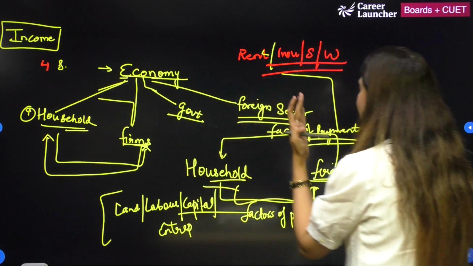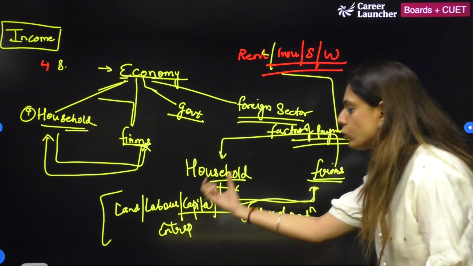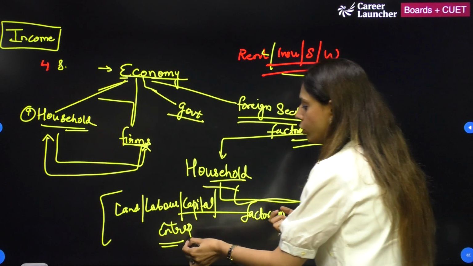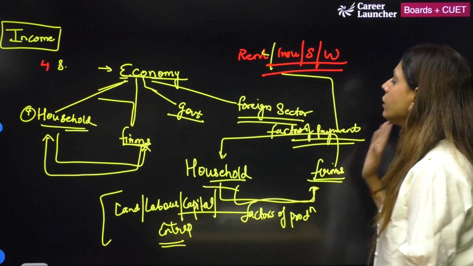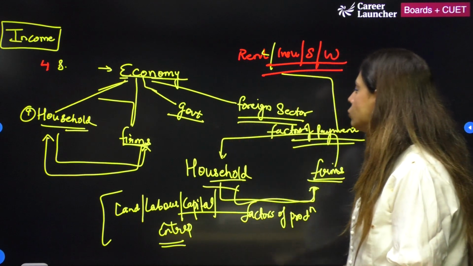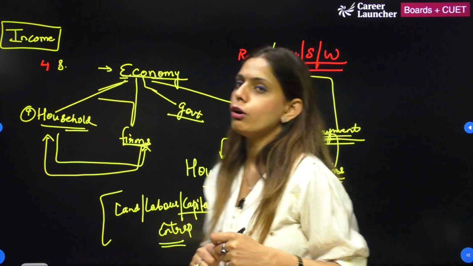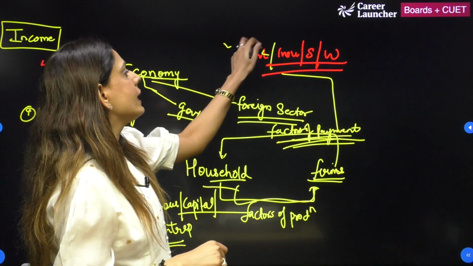One is household and the other is firm. If household is providing factors of production, that is land, labor, capital and entrepreneurs, in return firms also make the payments to the household, which is known as factor payment, like rent, interest, salaries and wages.